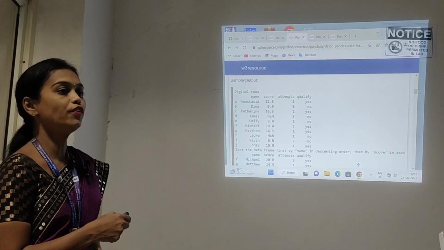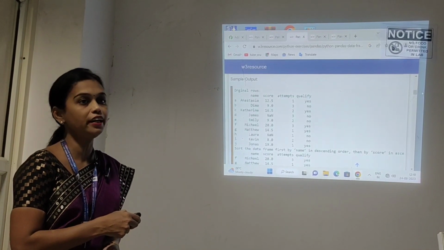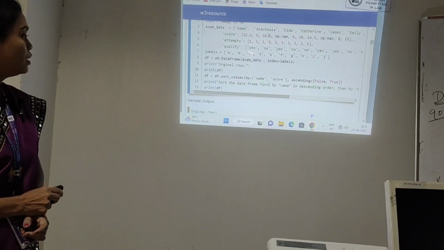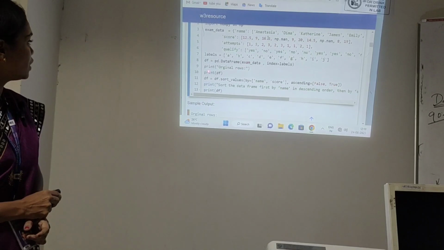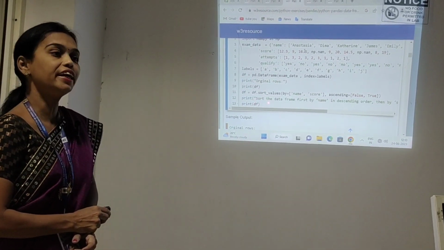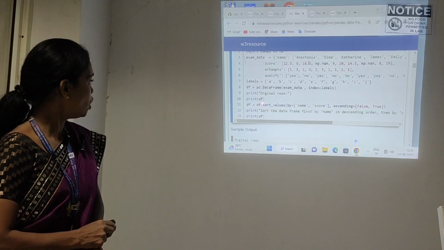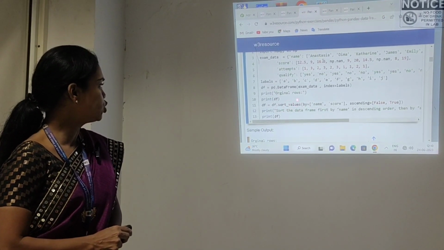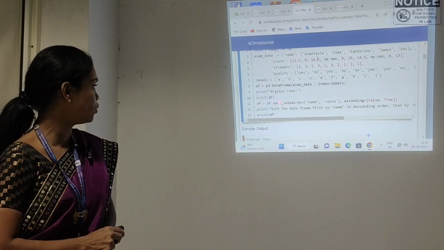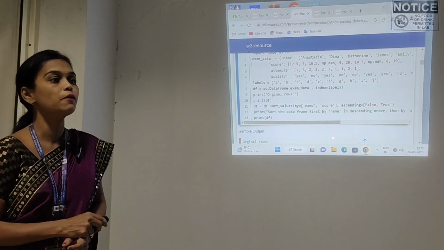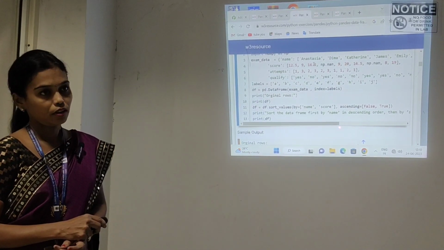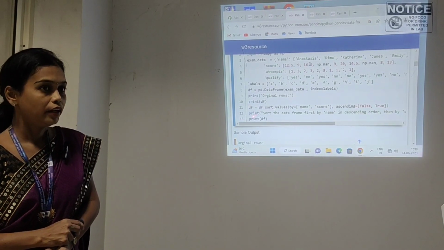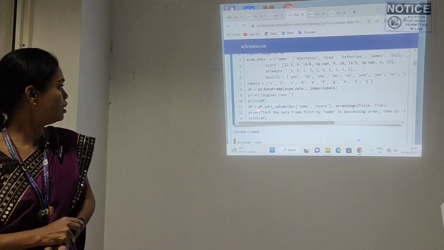Whatever order we give, based on the order, it will rearrange the elements in the table. Okay, next see how we have to rearrange the elements by using sorting techniques. You have to create the table by using this data, exam_data. After creating the table, I will rearrange the elements in the given table. For that I will use the function sort_values. What do you mean by sort_values? It is used for sorting the elements. So, I am going to sort the elements in the table. Which table name? The original table name is df.